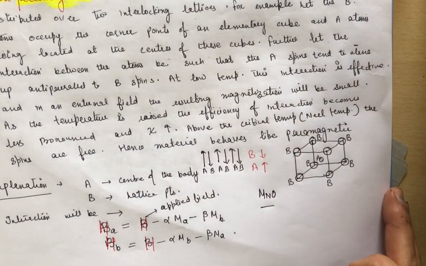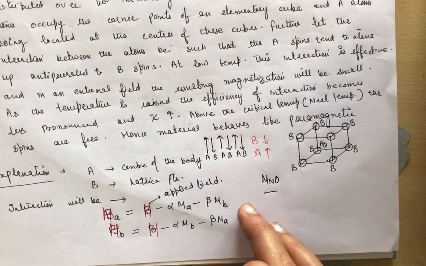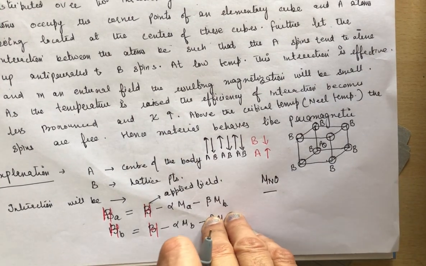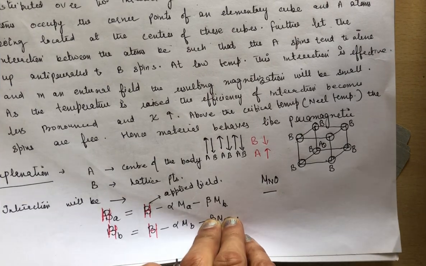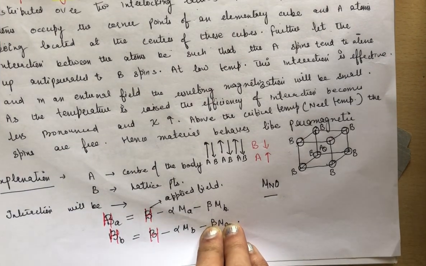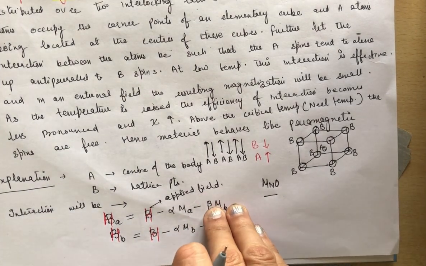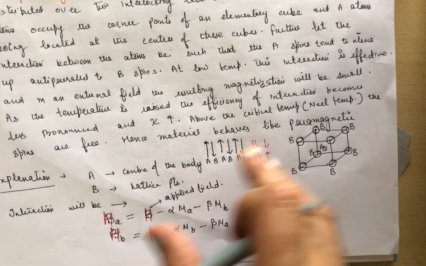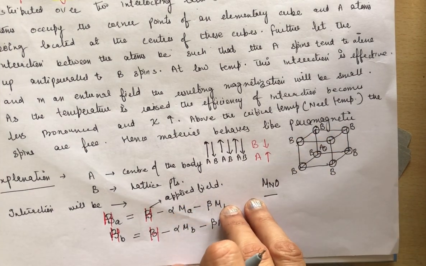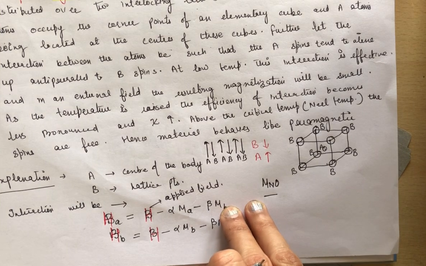So you can say that the interaction exists only up to a certain temperature, the critical temperature, and when the temperature is raised above the critical temperature, the spins are free and the material behaves like a paramagnetic material. Clear?